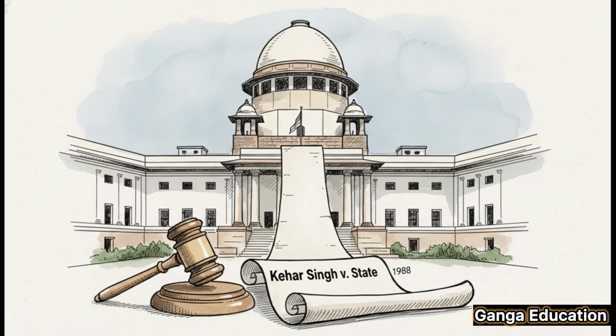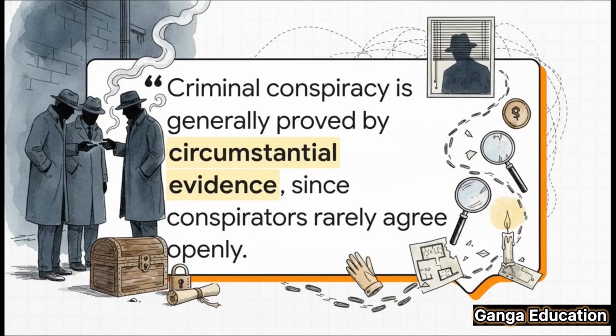Now, in law, case precedents are everything. And for criminal conspiracy, one of the most important cases you absolutely must know is Kehar Singh versus State Delhi Administration. This was a landmark judgment from the Supreme Court all the way back in 1988. In this case, the Supreme Court pointed out something very practical. It said that conspiracies are, by their very nature, hatched in secret. You're not going to find a written contract or an email chain detailing the crime. So the court held that these agreements are usually proven by circumstantial evidence, by looking at the actions of the people involved and connecting the dots.